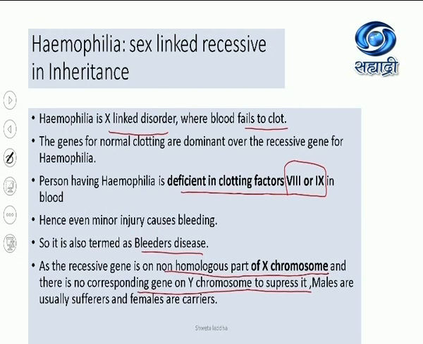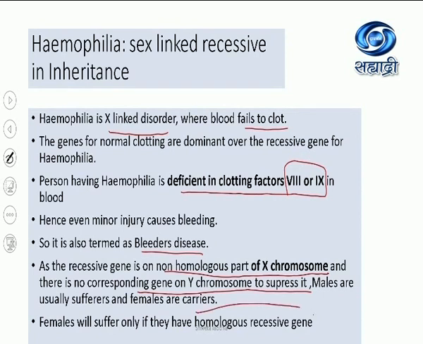Males are usually sufferers and females are carriers. Exactly similar to color blindness. I hope you are following it. Look at this. Females will be sufferers only if they have the homozygous recessive gene.